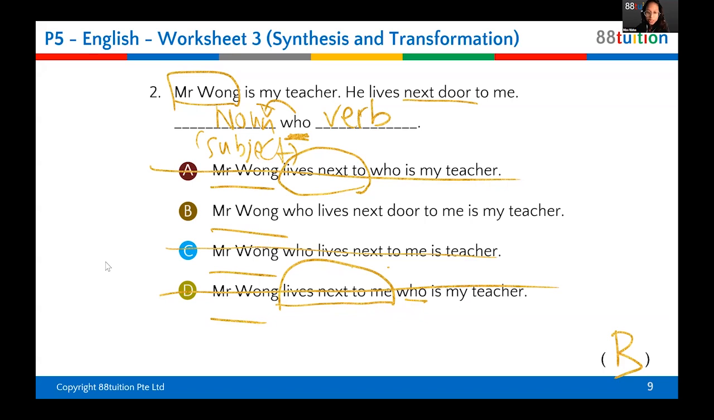And also you notice lives is a verb, right? So who lives, so you must use the verb. Who lives next door to me is my teacher. Now there's another answer.